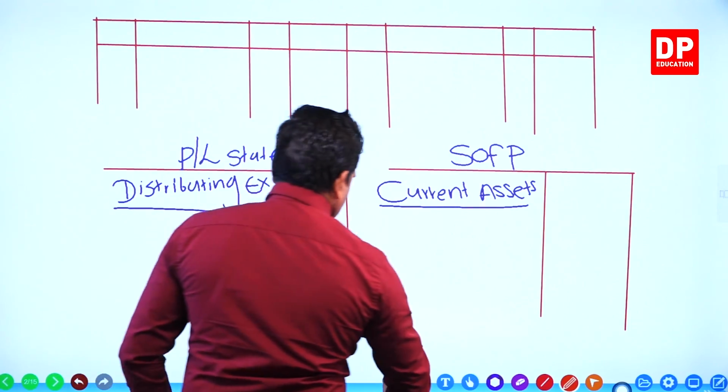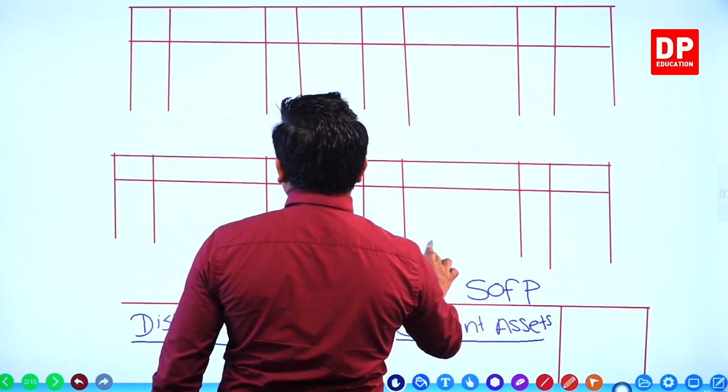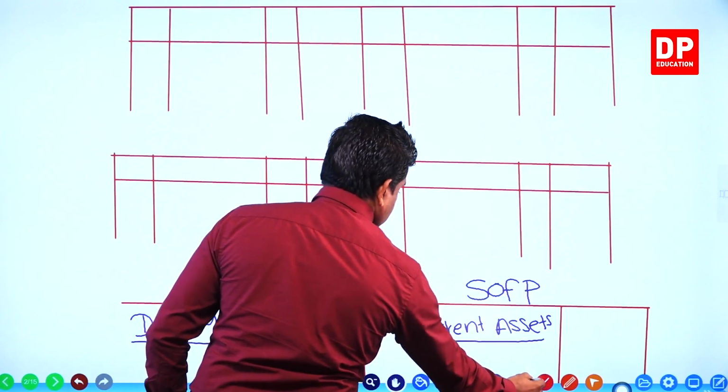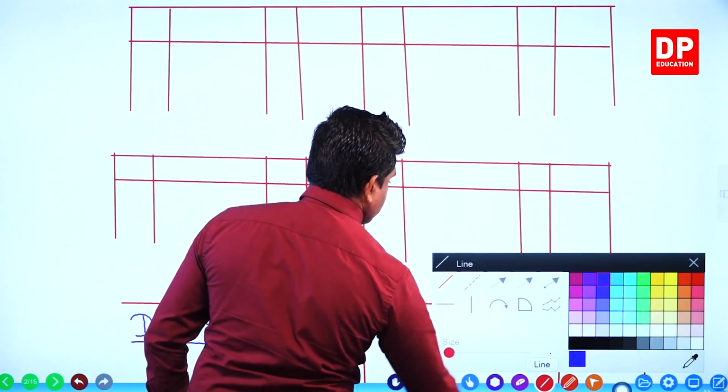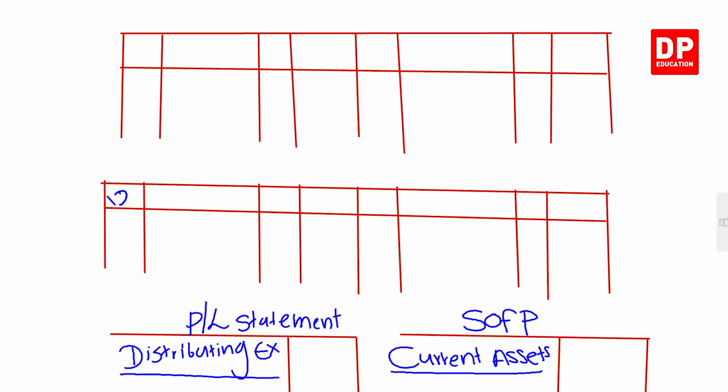Okay. Then you name the accounts here. Date, description, ledger folio, cash or value, right? I put cash or value, date, description, ledger folio cash.